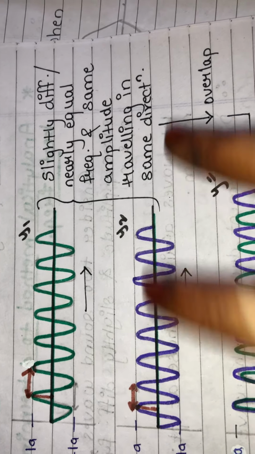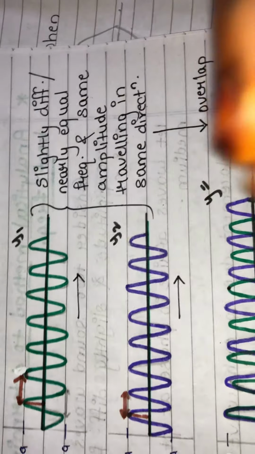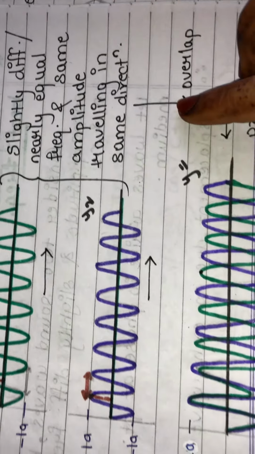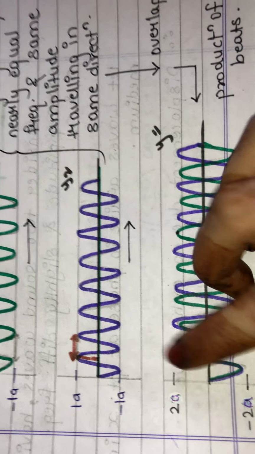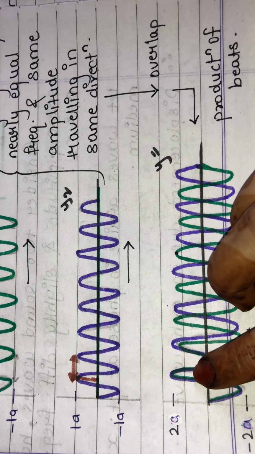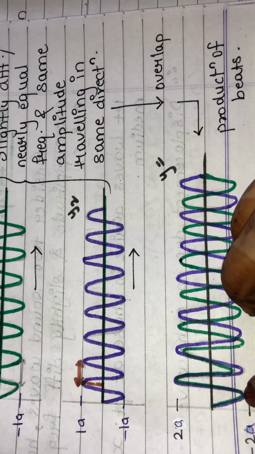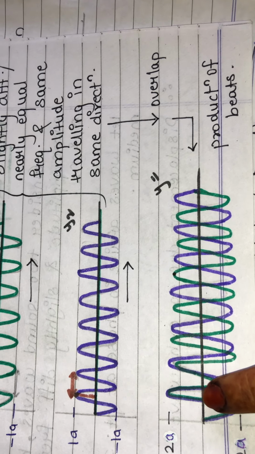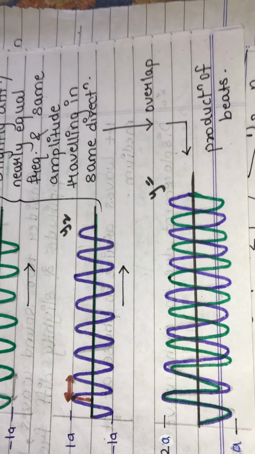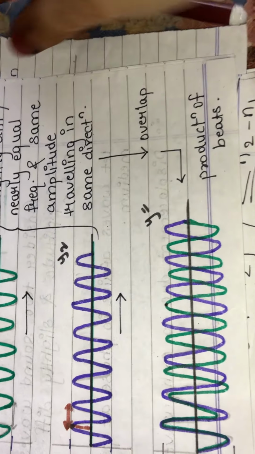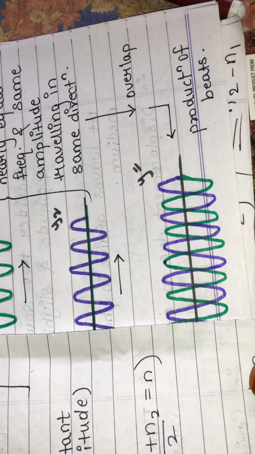So when waves of the same amplitude and slightly different frequency travel in the same direction, both of them traveling towards the positive x-axis, and they overlap, what will happen? Initially I get constructive interference, meaning the crest of both waves will overlap together, and the trough of both waves will overlap together. Now as we move ahead, there is destructive interference, and finally a stationary wave is formed.